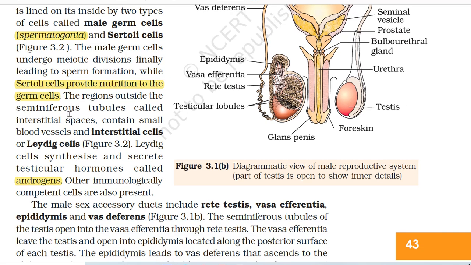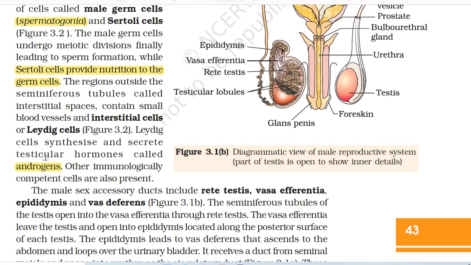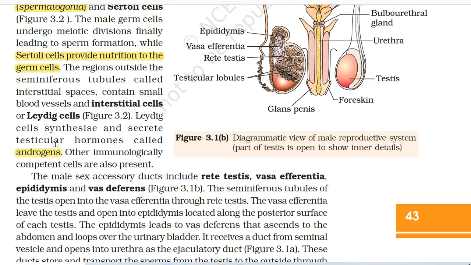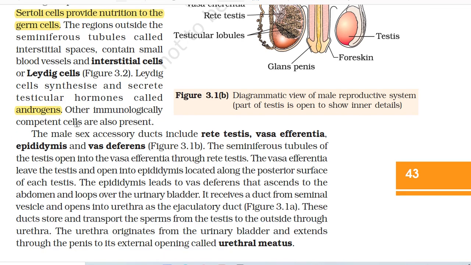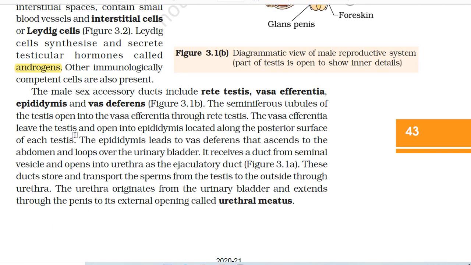to the germ cell. The regions outside the seminiferous tubules, called interstitial spaces, contain small blood vessels and interstitial cells or Leydig cells. Leydig cells synthesize and secrete testicular hormones called androgens. Other immunologically competent cells are also present.